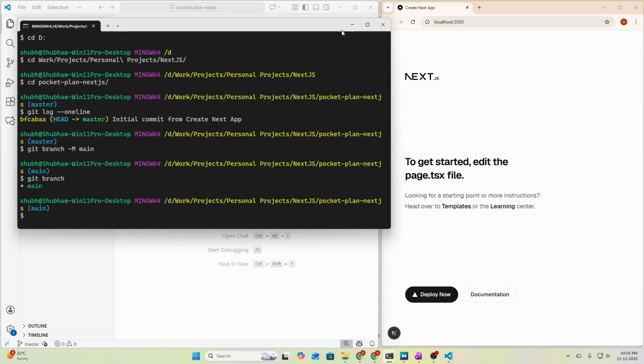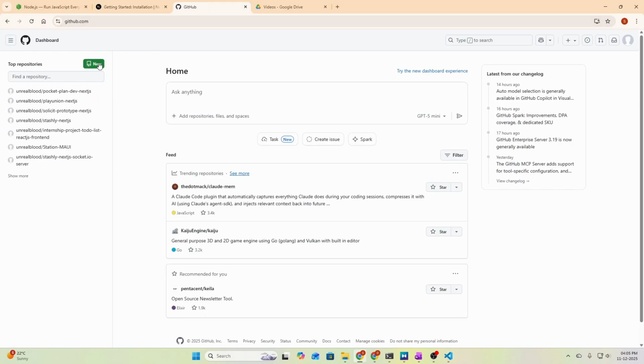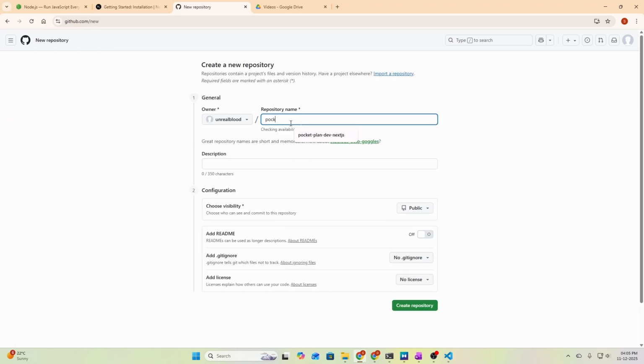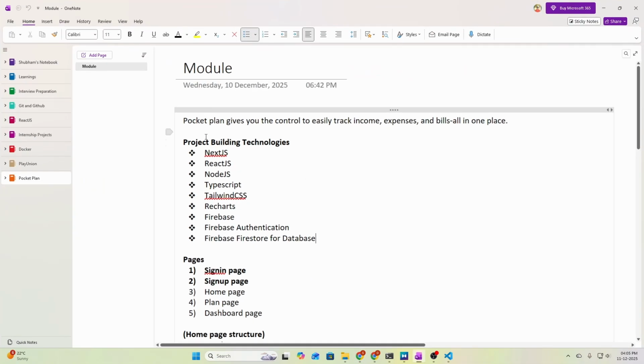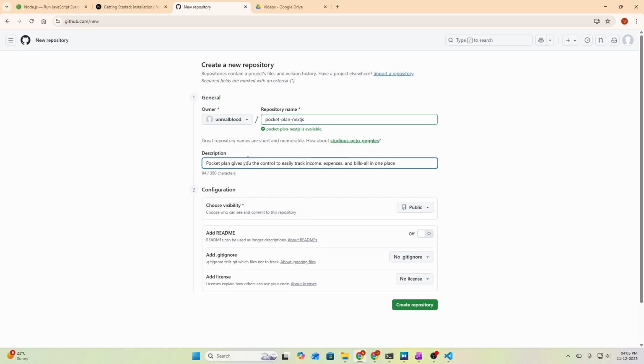So let's go to our GitHub and create a new repository. So let's go to GitHub and click on new repository. We can name our repository as pocket plan next.js and add a description. Actually we can copy it from here. So let's copy it and paste it here.